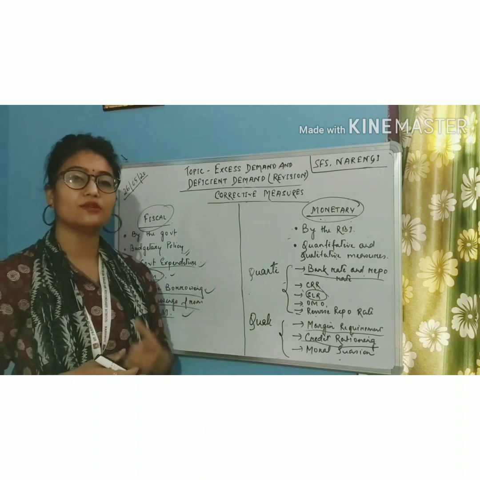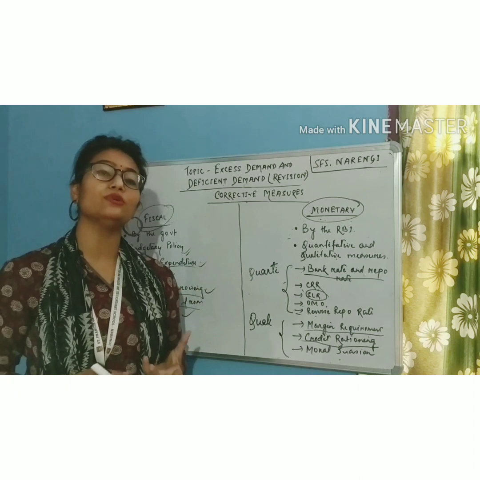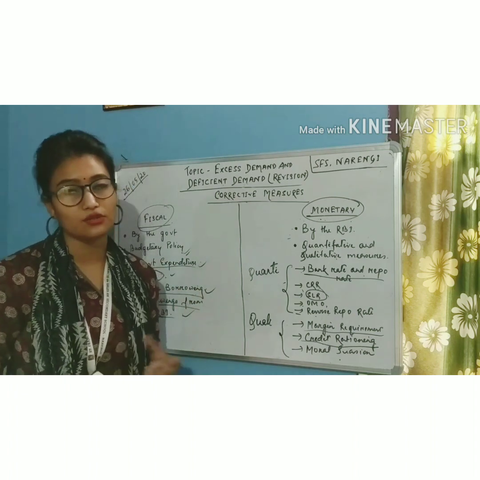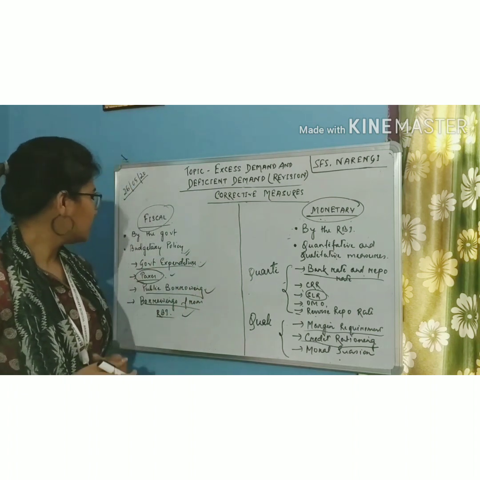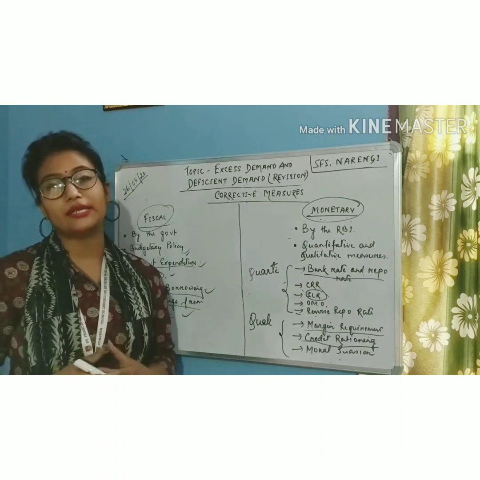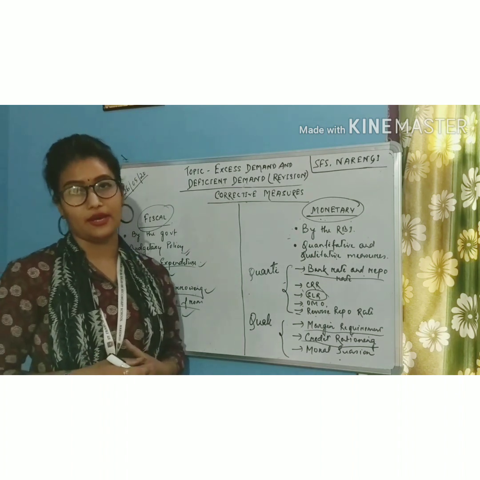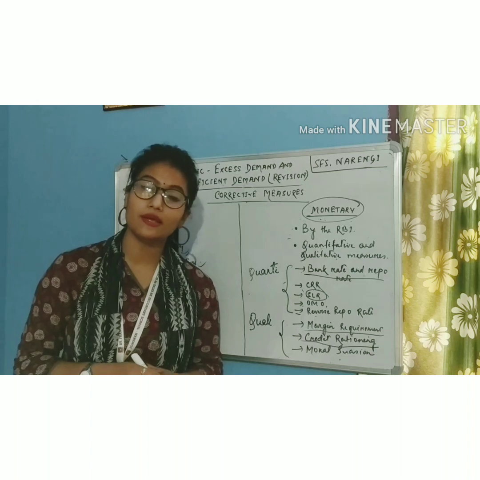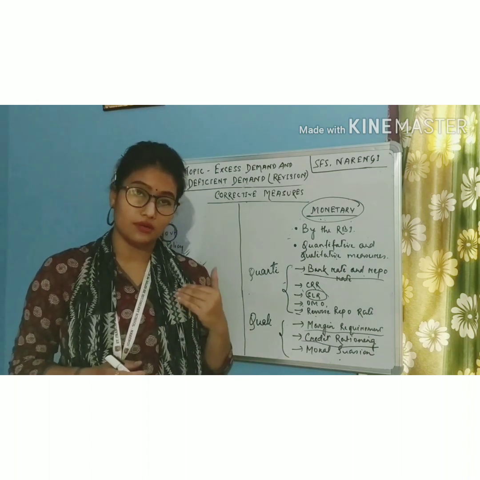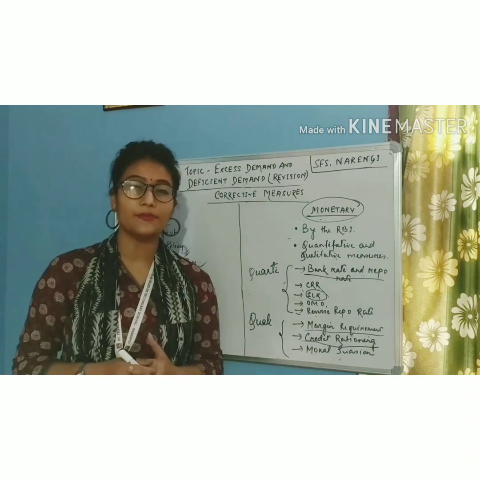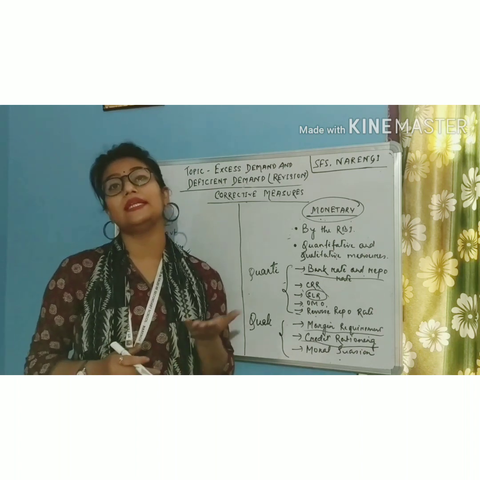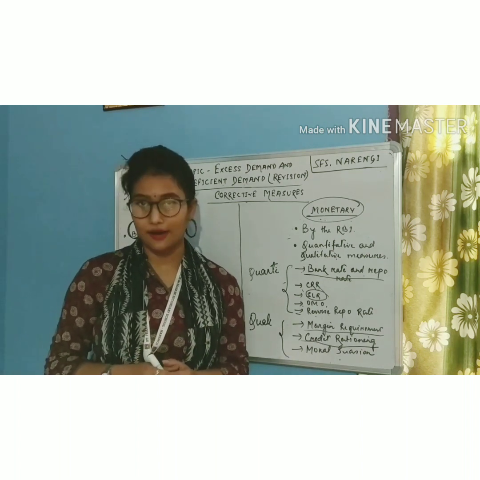On the contrary, in case of deficient demand, the government will reduce its borrowing or selling of securities to the public. The fourth fiscal measure is borrowings from the RBI. So students, in case of excess demand, the government will lower its borrowing from the RBI. In case of deficient demand, it will increase its borrowings from the RBI.